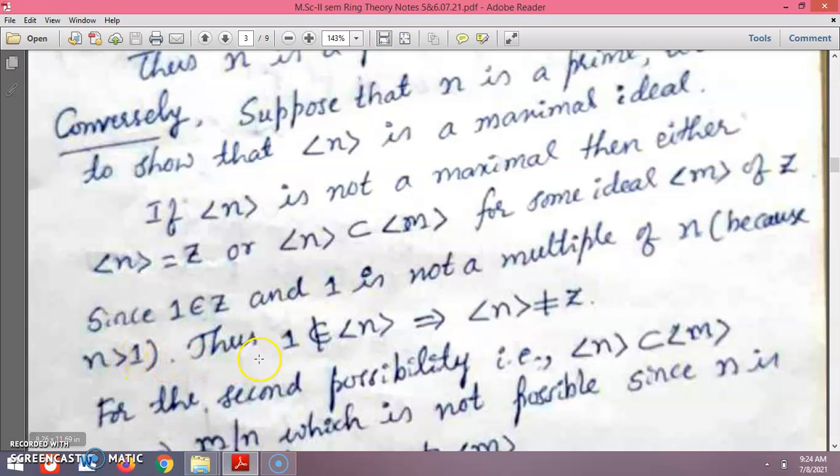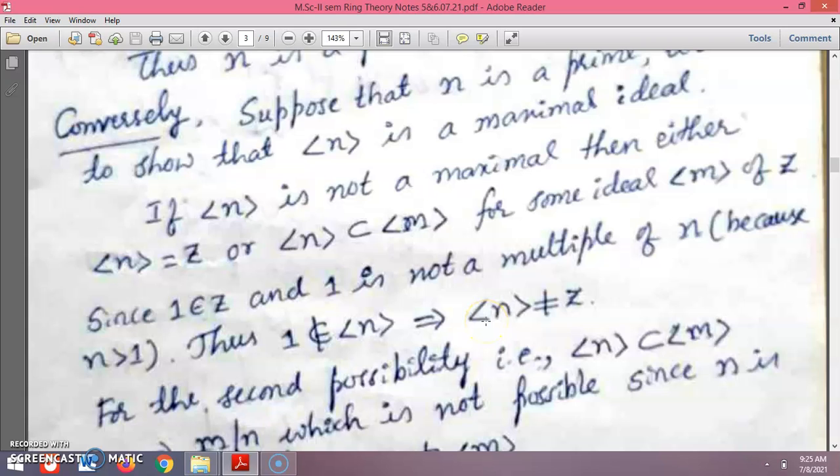So 1 is a member of Z, but it is not a multiple of n, because n is greater than 1. Thus 1 is not a member of the ideal generated by n.